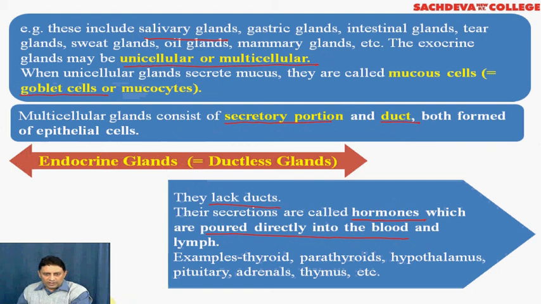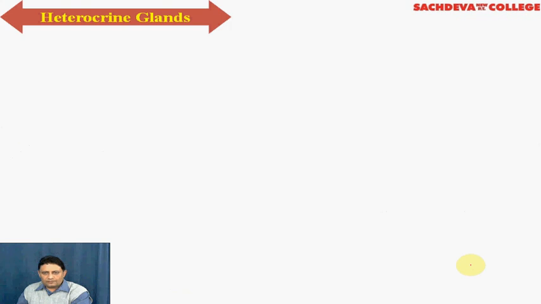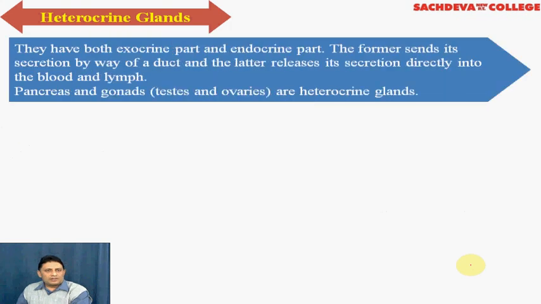The important endocrine glands you are well aware are thyroid, parathyroid, pituitary, adrenals, thymus, and the hypothalamus. Heterocrine glands have both exocrine as well as endocrine part. The important heterocrine glands of our body are the pancreas and gonads.